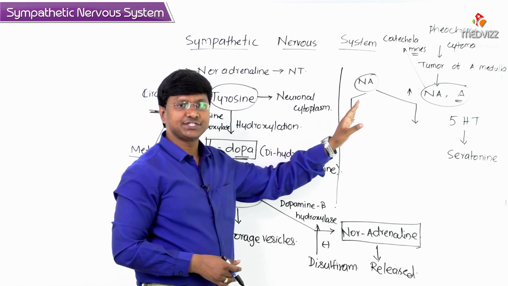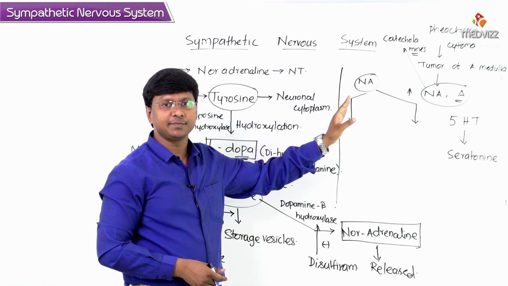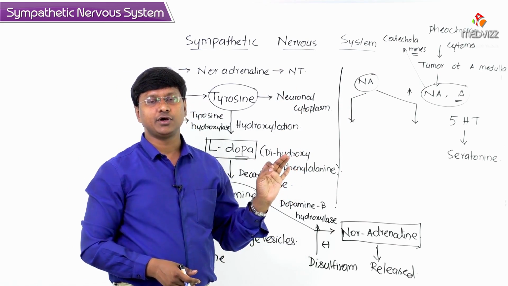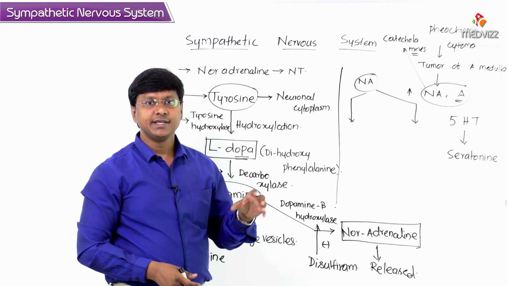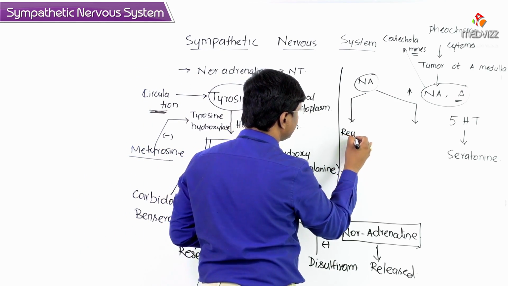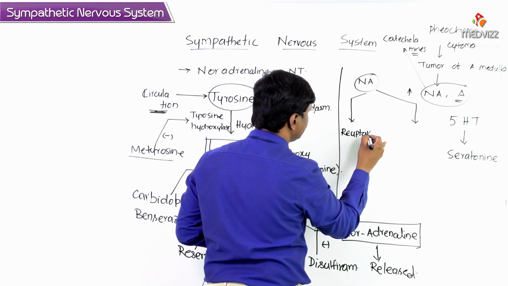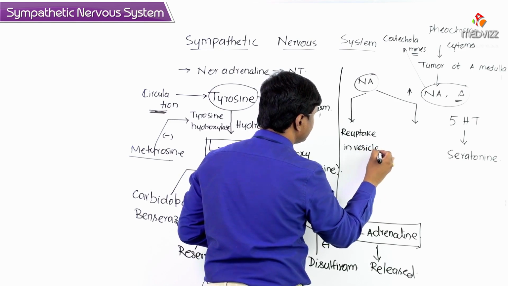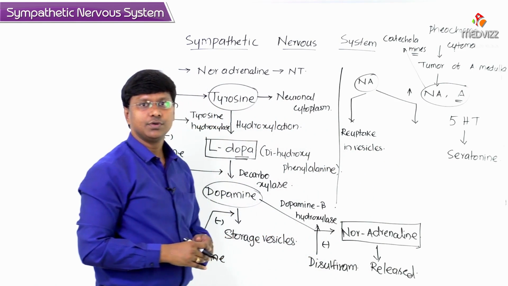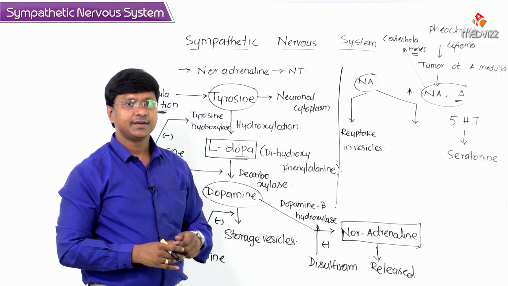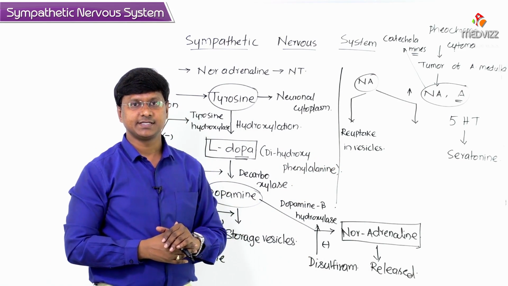Now the action of this noradrenaline is terminated in two ways. Mainly, the action of the noradrenaline is terminated by reuptake within the vesicles.